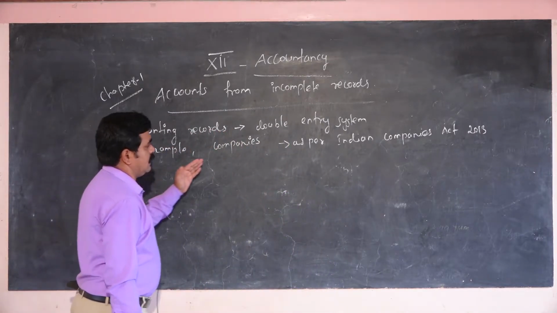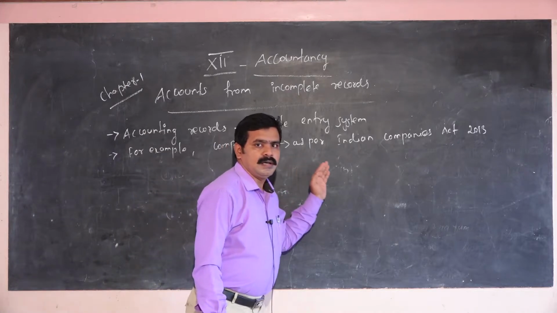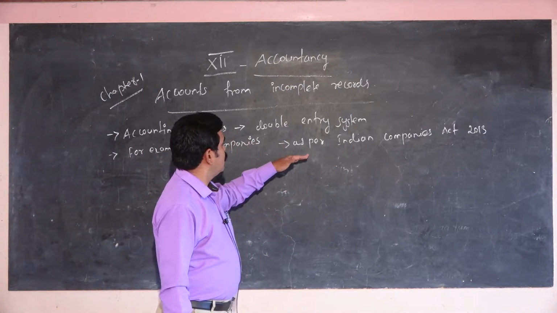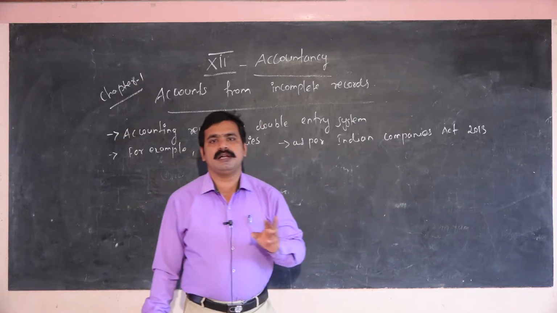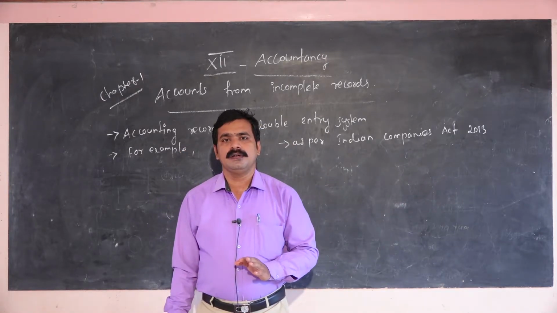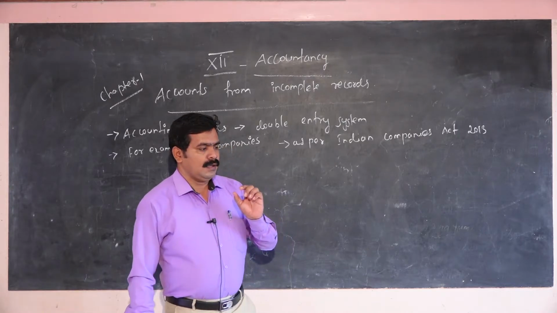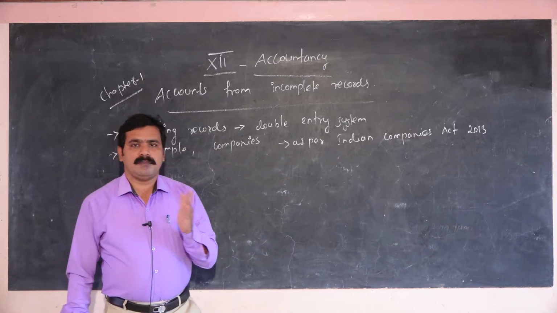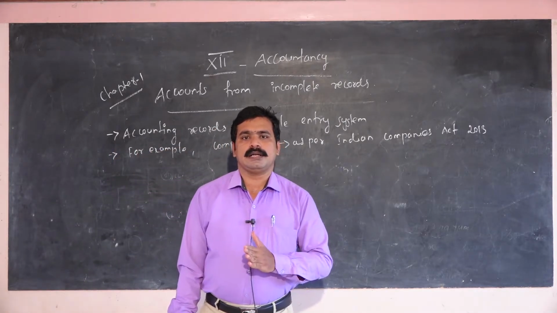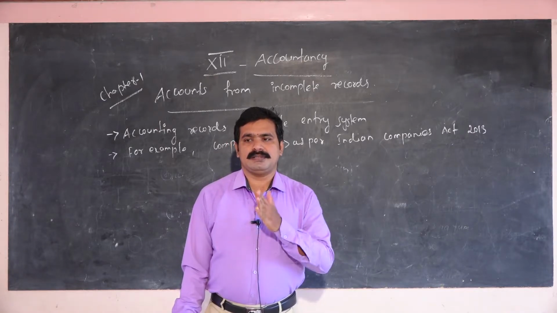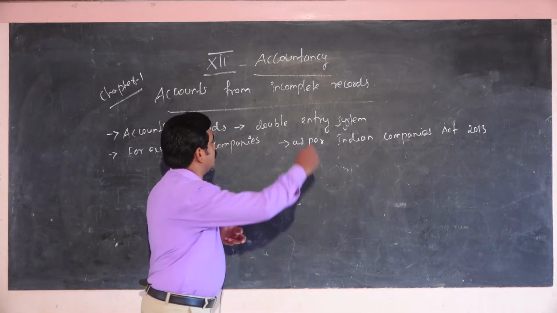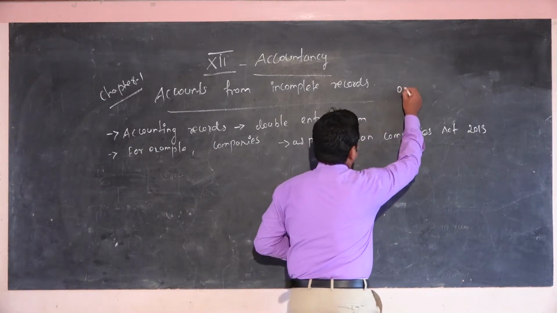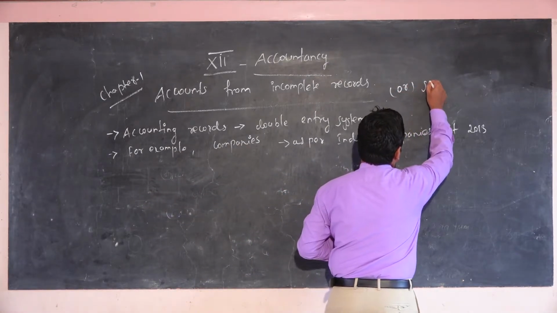For example, Indian companies in India, as per the Indian Companies Act, follow only double entry system. That is very important. Some companies do not record in double entry system, and that is called single entry system. That incomplete record is also called single entry system.